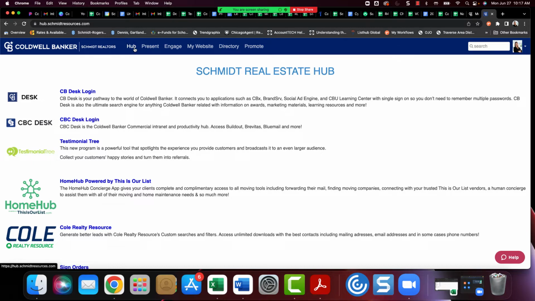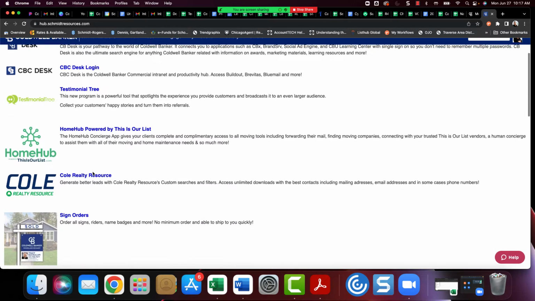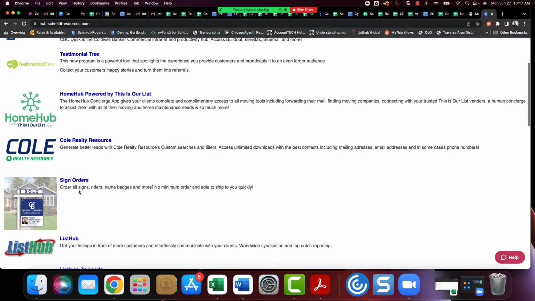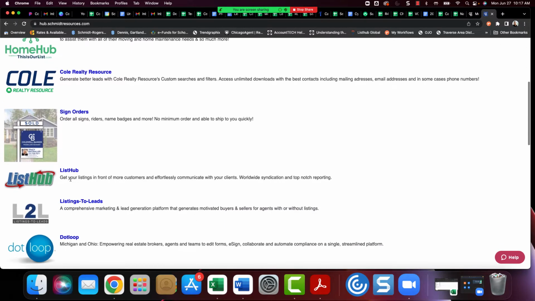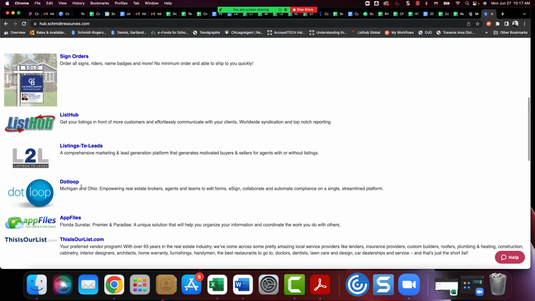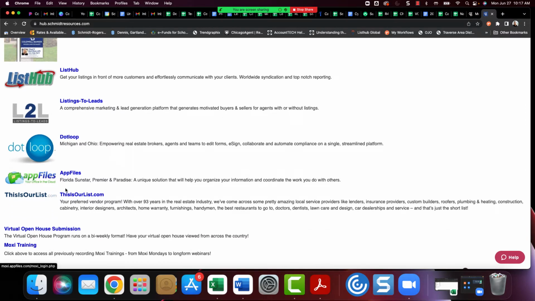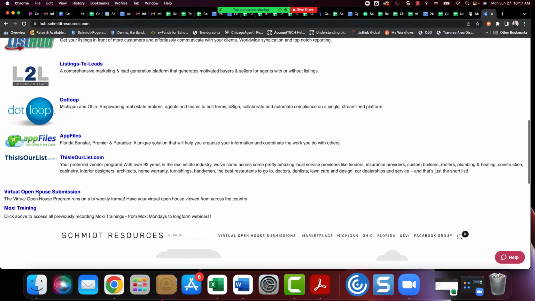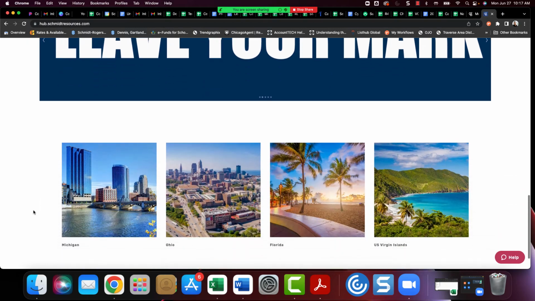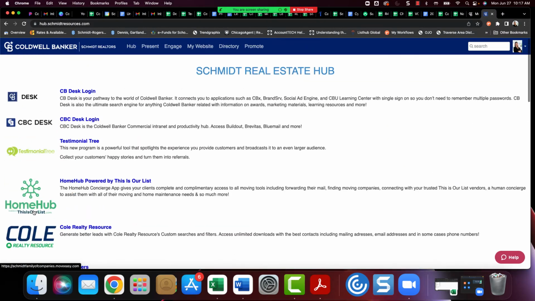So real quick before we jump into our goals, when you click on hub, you can see you have single sign-on opportunities for CB Desk, for CBC Desk, for Testimonial Tree, for Home Hub powered by This Is Our List, for our new product Cole Realty Resource. You can get to your sign orders here. You can log into List Hub, listings to leads in Michigan and Ohio, .loop, and in Florida you can get to app files. We also have a link to our virtual open house submission and a link to all of our Moxie training, along with Schmidt Resources embedded right here. So again, the hub is a great place to go when you first log into Moxie so that you can trigger some of our other products.